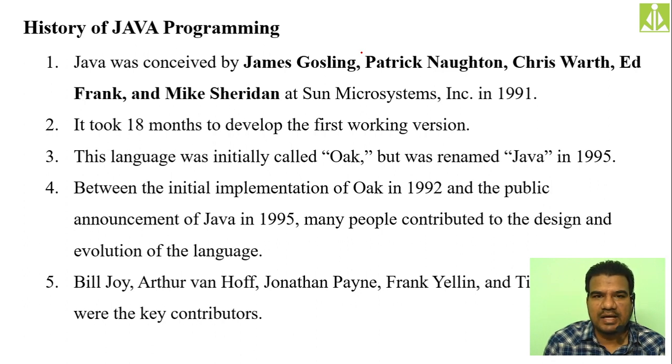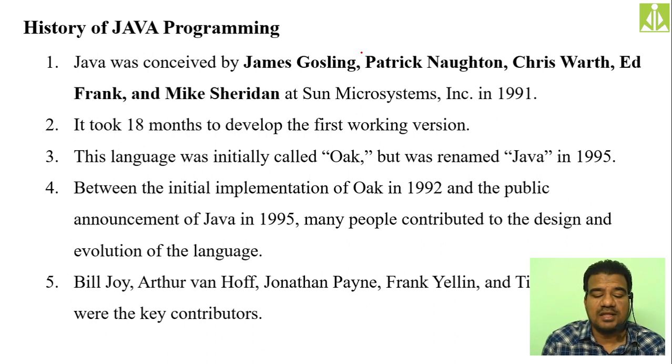It is not a single day job or a single month job. It took around 18 months to develop the first working version of Java programming. Okay, it took around 18 months. The language was initially called Oak. Okay, later it was renamed Java in the year 1995. But when they developed the first working version in the year 1991, they called it Oak. It was not Java at that time. They called it Oak. So later it got renamed to Java in the year 1995.